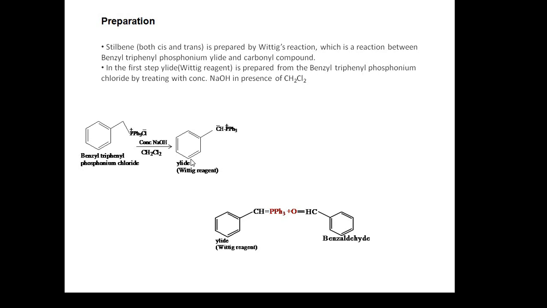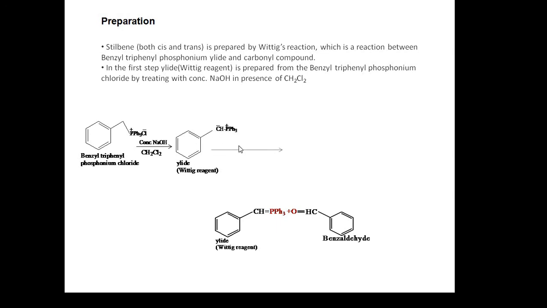It gives this product that is called an ylide, which we had shown here. The only difference you can observe is that the double bond is present here. Instead of that, here it contains one single bond and the negative and positive charges are separately written. The carbon atom has a negative charge and phosphorus has a positive charge because of the electropositivity of phosphorus, and this type of compound is called an ylide.